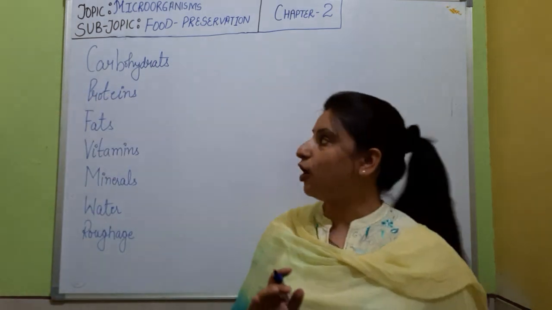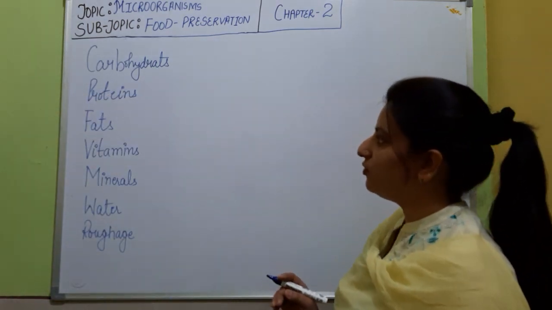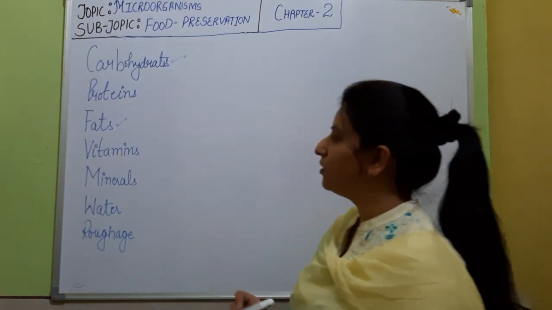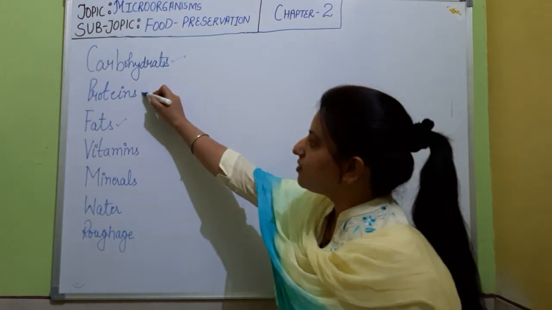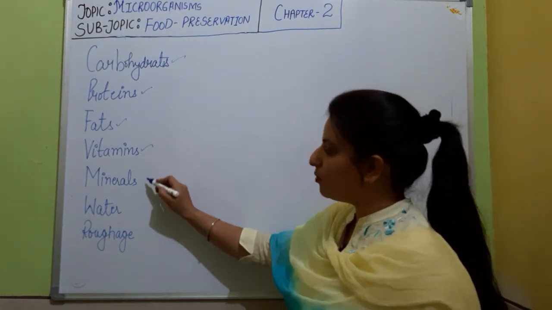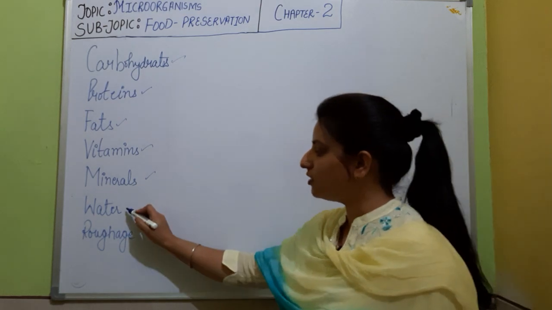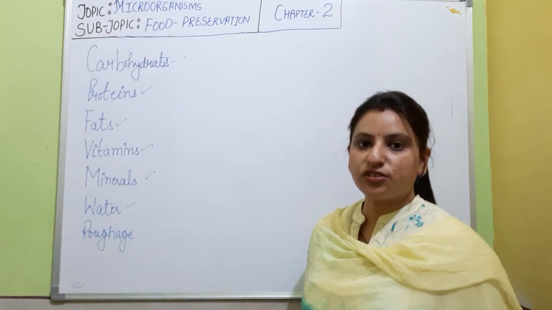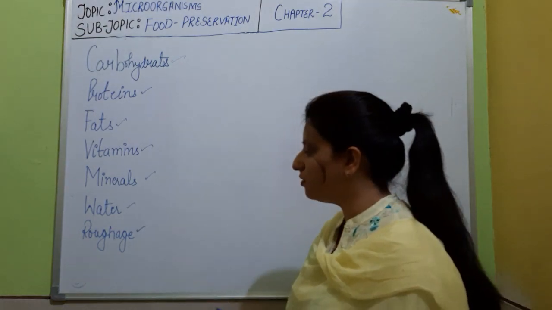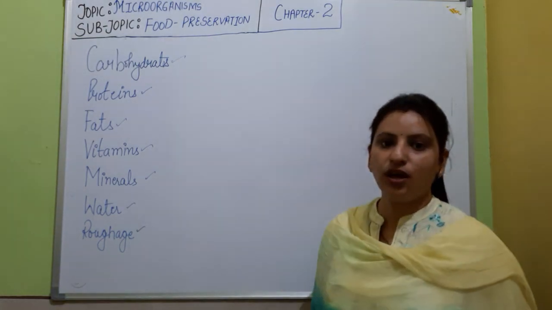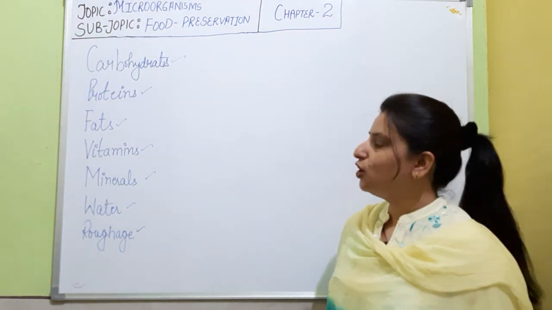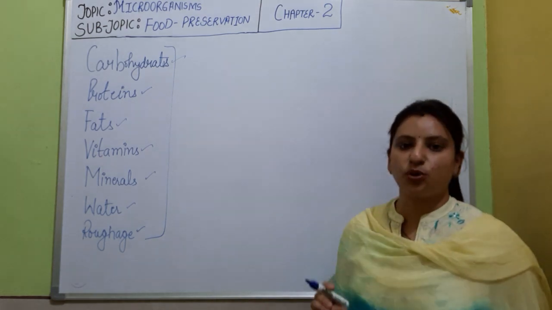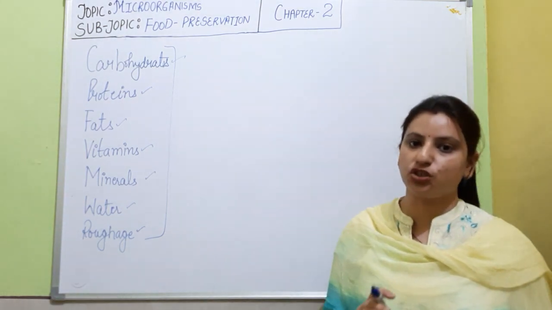These are the 5 components, and they are very important for the proper growth of the body. Carbohydrates and fats are the energy giving food, protein is the body building food, vitamins and minerals are the protective food, and water is the essential part of our body because our body comprises 70% water. Roughage does not give any nutritional value, but it helps in the easy digestion of the food. So all this comprises our balanced diet, and each component is responsible for giving a particular type of nutrition to the body.